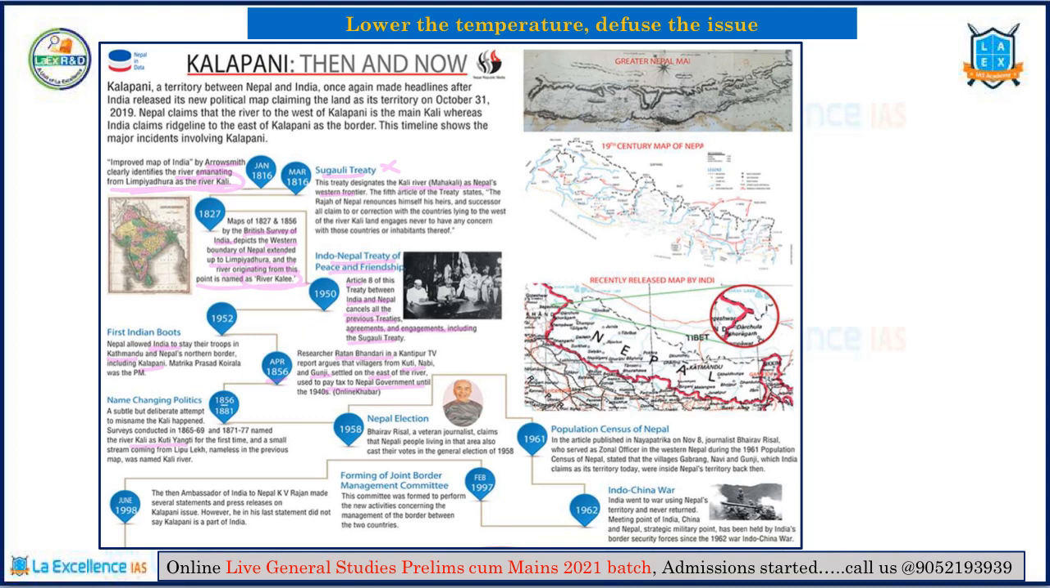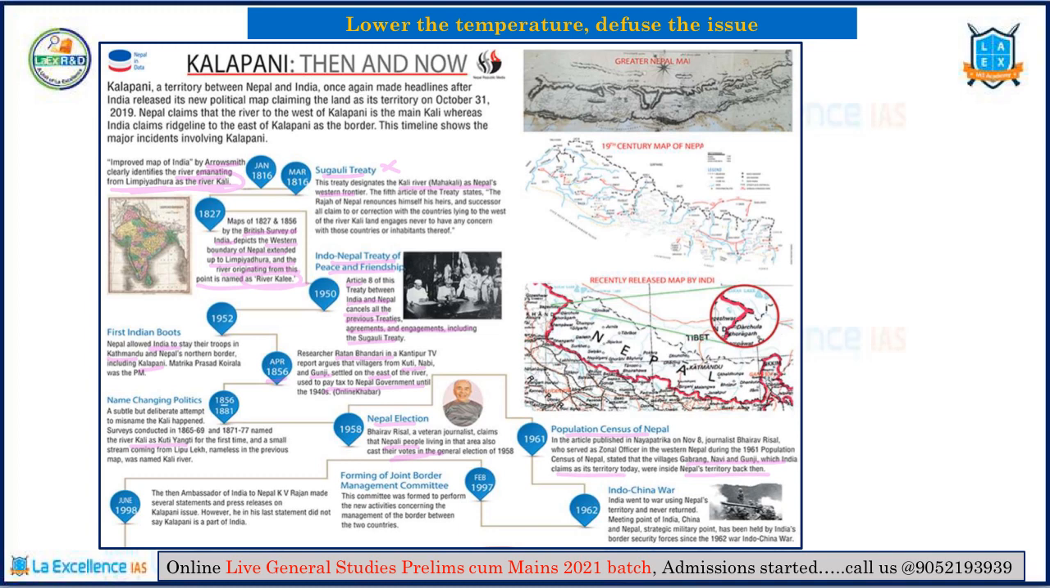Then in 1958, the Nepal election happened, and after that, the Nepali people living in the Kalapani region wanted to vote in the general elections of Nepal. In 1961, there was a population census of Nepal. As per the census, the areas that we consider today to be Indian territory were inside Nepal's territory back then in 1961. So this is what the population census of Nepal would say.